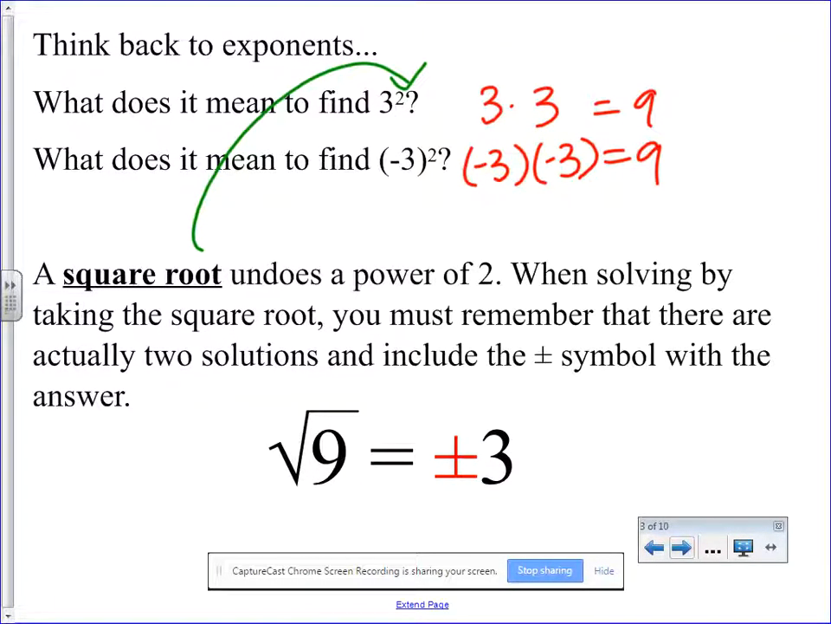When you take the square root of 9, you're going to put this symbol. This is a plus sign and a minus sign. That means your answer is a positive 3 and a negative 3. There are actually 2 solutions. Where you're writing this, put a big star around that. This is what gets people a lot.